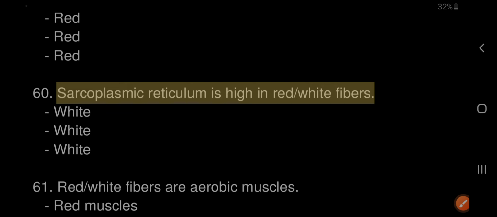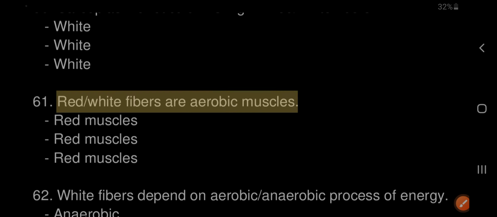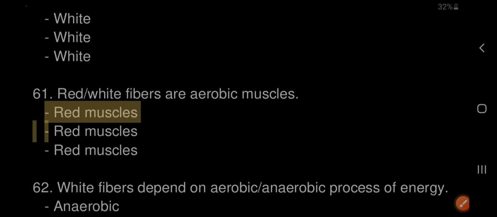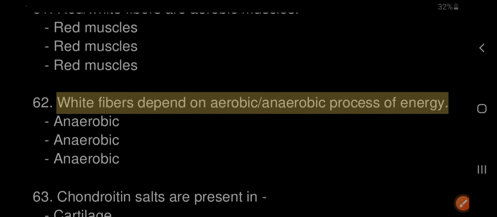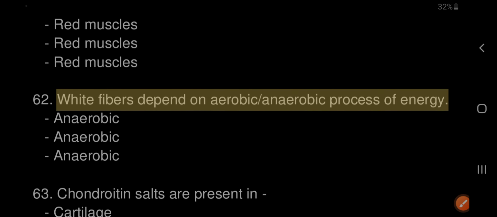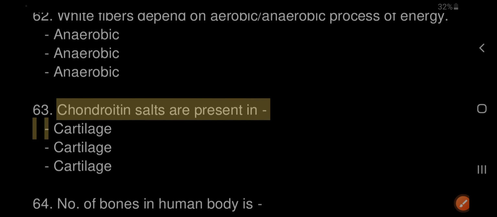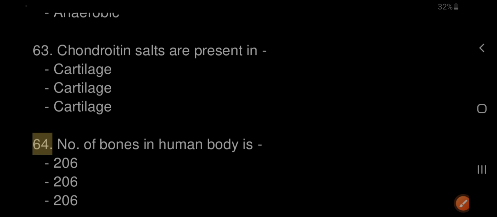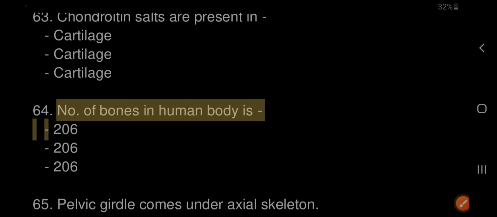61. Red fibers are aerobic muscles. 62. White fibers depend on the anaerobic process for energy. 63. Chondroitin salts are present in cartilage. 64. The number of bones in the human body is 206.